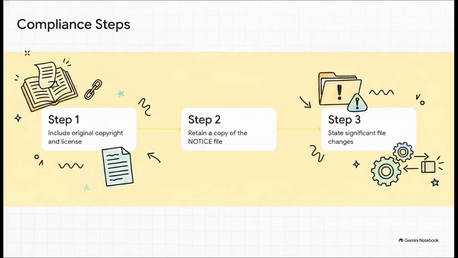So what are the rules? Well, first, you have to include a copy of the original copyright notice and the Apache license itself. Second, if the original project includes a text file literally named NOTICE with attribution notes, you must preserve it in your project. And third, which is kind of a unique Apache quirk, you must explicitly state any significant changes you've made to the original files.